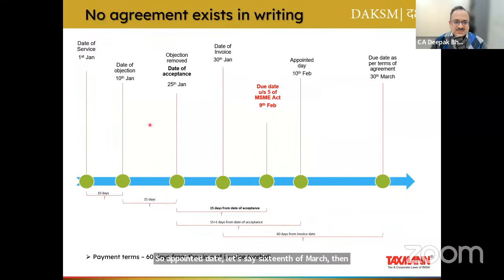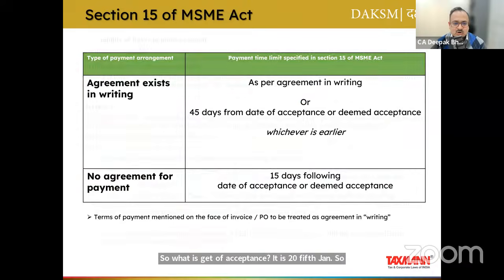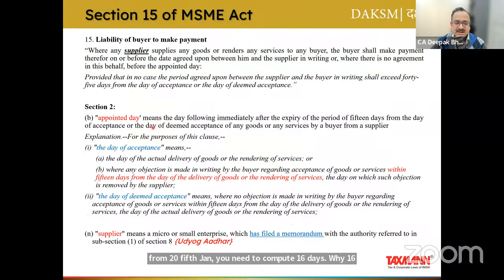So since it's a case where no agreement exists in writing, what is the date of acceptance? It is 25th Jan. So from 25th Jan, you need to compute 16 days. Why 16 days? Let's go back to the appointed day. Appointed day means the day following immediately, यानी कि एक दिन आगे, following immediately after the expiry of the period of 15 days from the date of acceptance. So date of acceptance plus 15 days and the next following date.